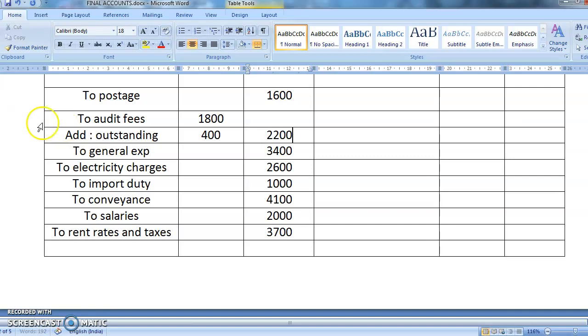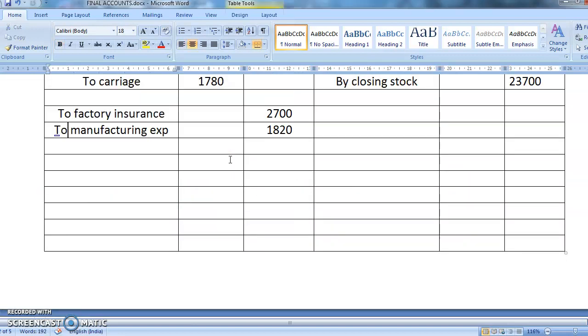Okay. The second effect is in carriage. Add outstanding. What was the carriage outstanding? Carriage outstanding was 600. So you'll add 17, 18, 19, 20, 21, 22, 23. So it is 2,380. You can do the addition.